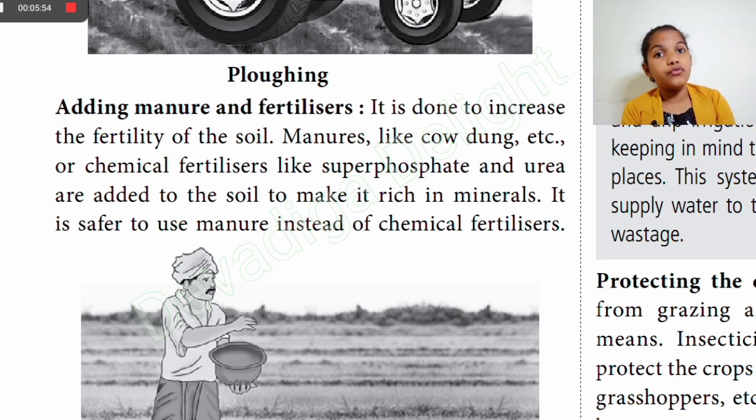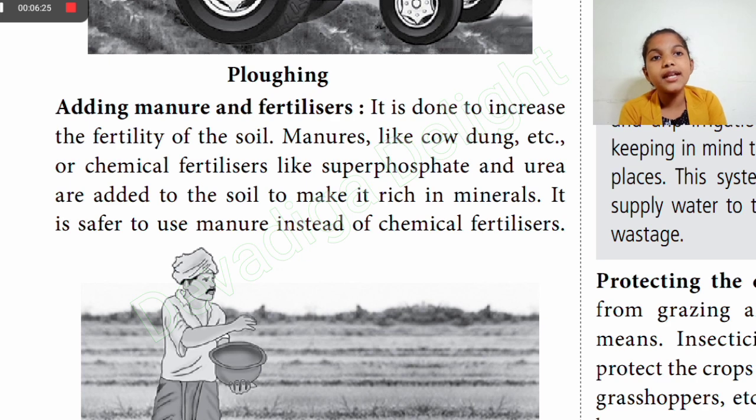This is very useful because you have to add manures and fertilizers. Whenever you're doing agriculture, we grow crops all the time. Whatever minerals or nutrients are there will get used up, as the plants use them every time we grow the plants.